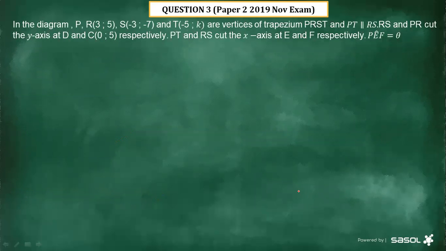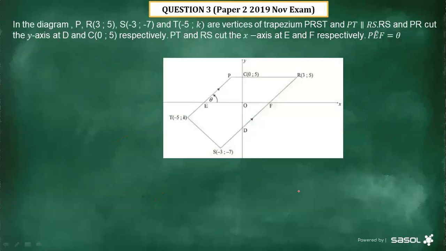Okay, now we are starting to look at the paper of 2019 November, question 3, because analytical geometry is in question 3. Let's see what the question was and how best we can answer it. It says in the diagram, P(3; 5), S(-3; -7), and T(-5; k) are vertices of trapezium PRST, and PT is parallel to RS.